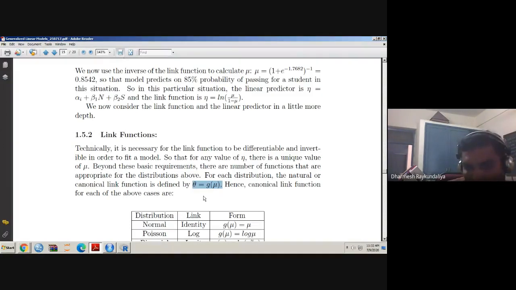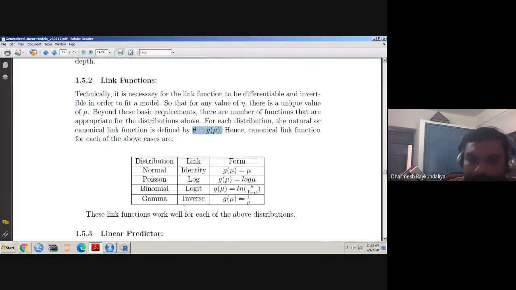You can see that theta is some function of mu. What is that function? The function name is g. Hence, the canonical link function for each of the above cases is as follows.